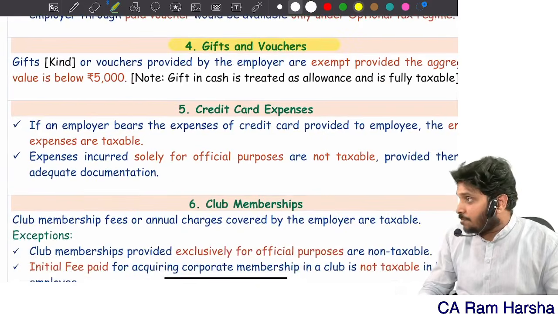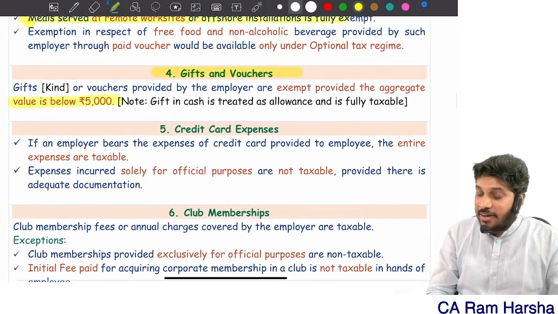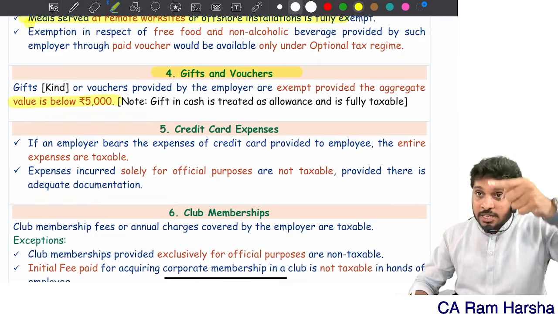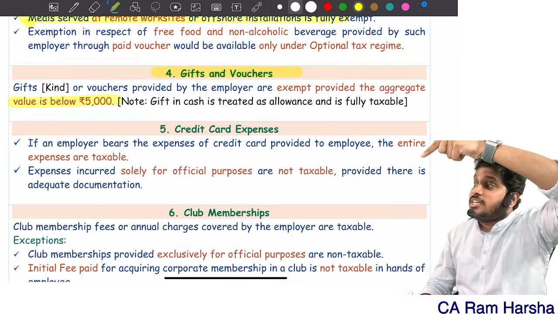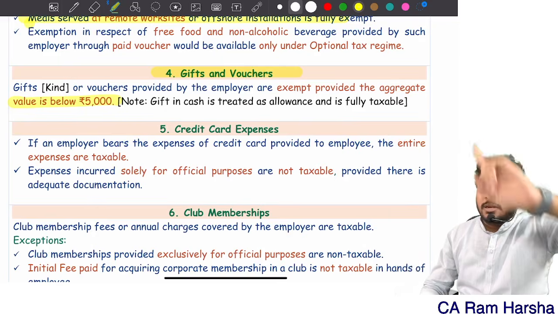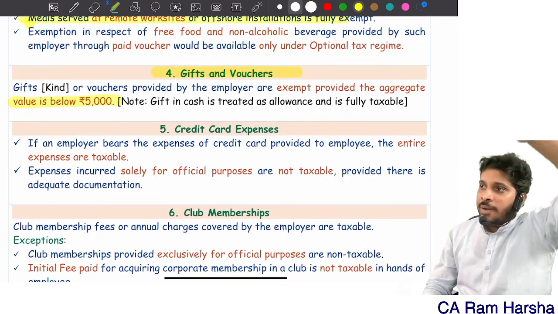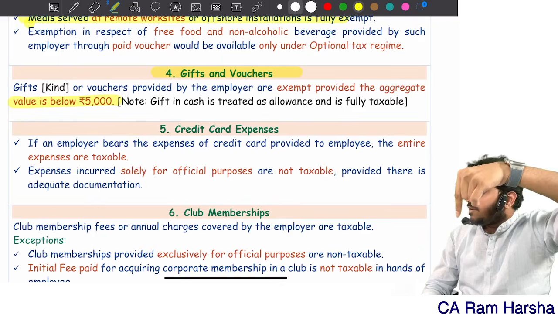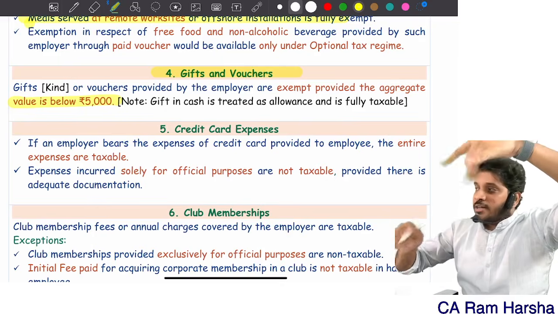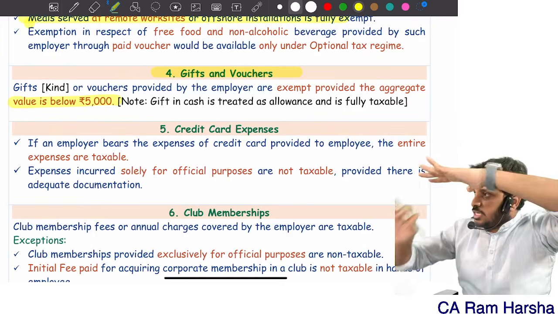Gift voucher. A gift is exempted if the value is below 5,000. In the institute book it is wrong. They use the words "does not exceed 5,000", which means equal to 5,000. That's wrong. As per the Perquisite rule, you go to the income tax portal, Income Tax Rules, open rule number 3, then sub-rule 7. Inside that you will find gift. Gift value below 5,000 is fully exempt. Beyond 5,000 is fully taxable.